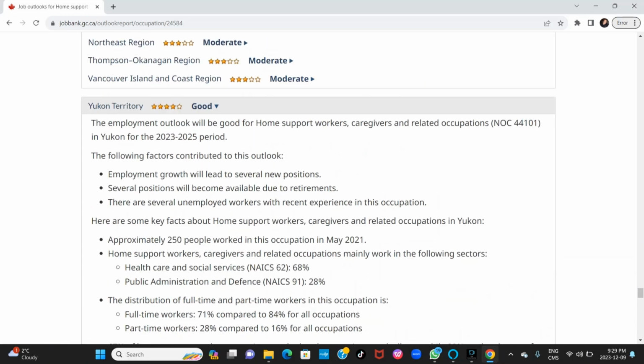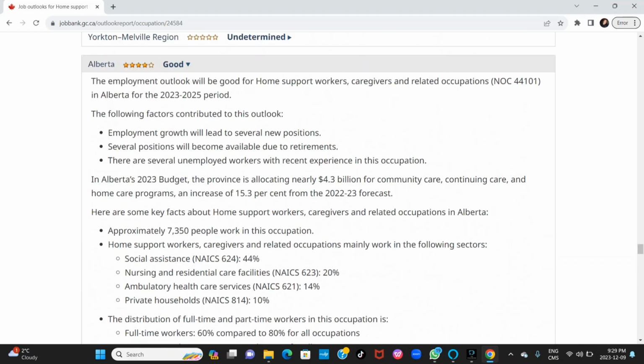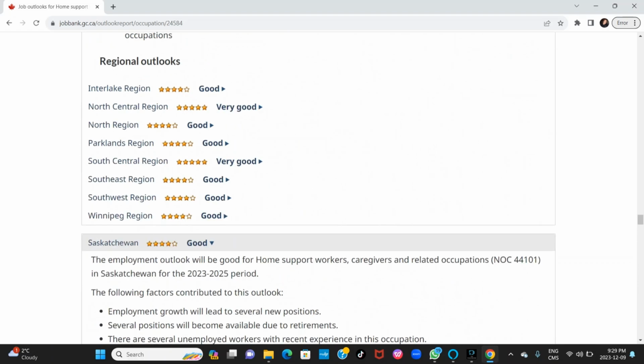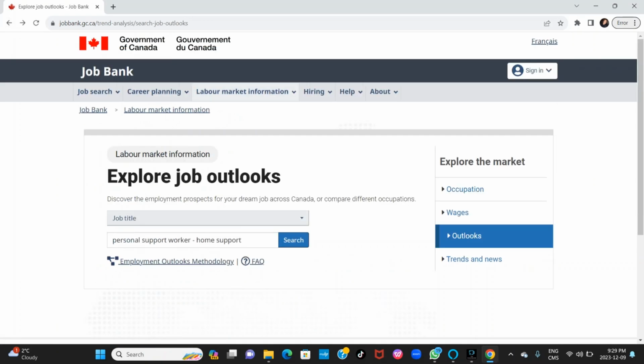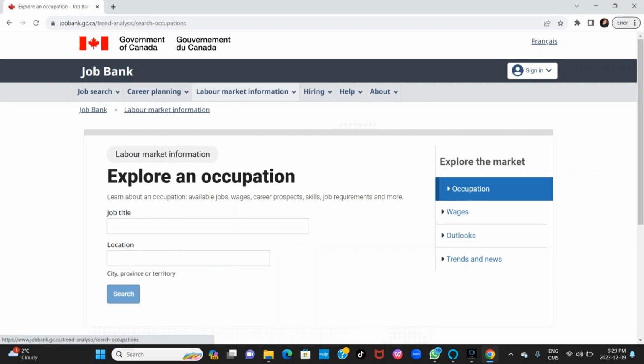So if you want to just check the entire province for a particular occupation, all you need to do is just go to the outlooks, and it gives you the entire job prospect for that particular occupation. Okay, so you just go to outlooks. But if you want to check the wages, it's the same thing. You go to wages, and if you want to check based on each province, you go to occupation, location, and all that.